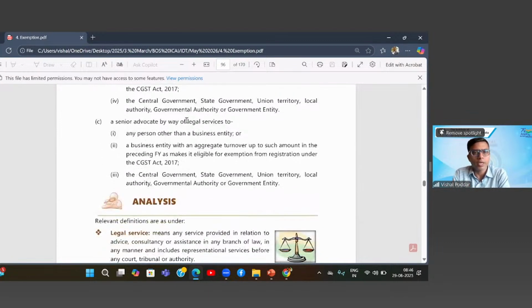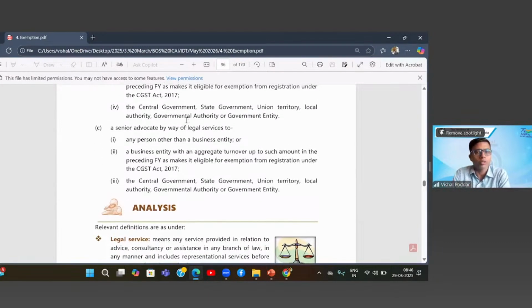But when you are a senior advocate, your services given to other advocates is taxable.